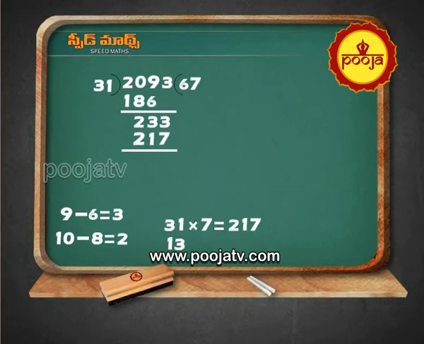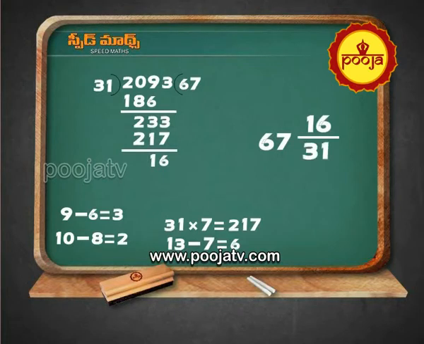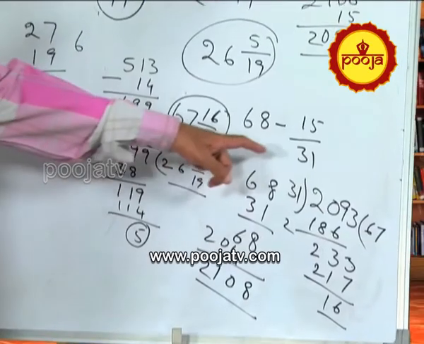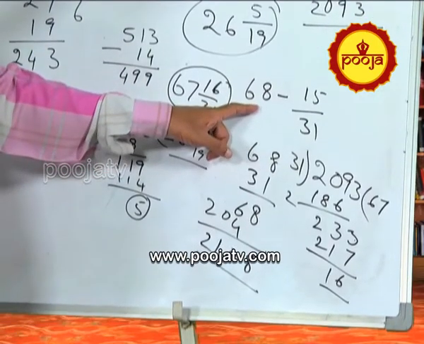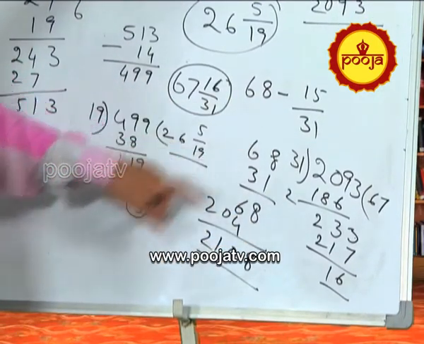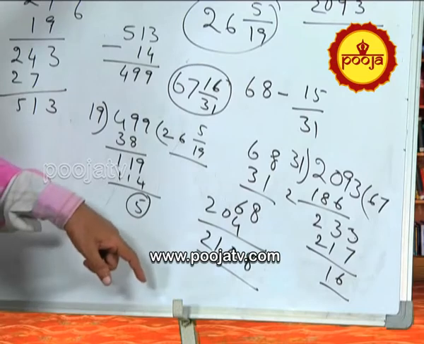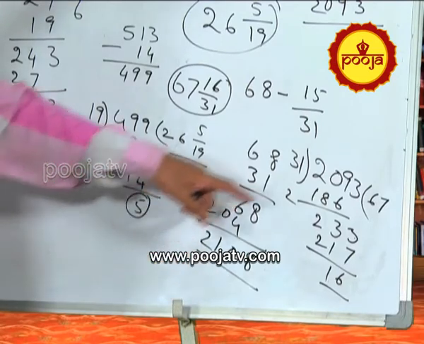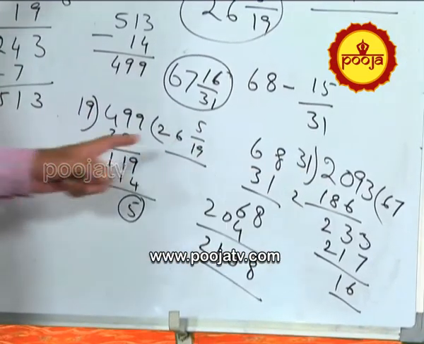13 minus 7 equal to 6. 6 here. 2 minus 1, 1. The answer is 67, 16 by 31. 16 by 16 is the remainder, the 31. Okay. Multiply 68 with 31, subtract 15. Okay, and you will get this, and this is the answer.